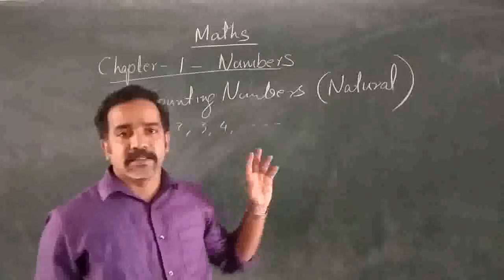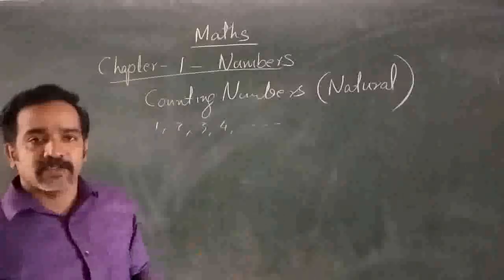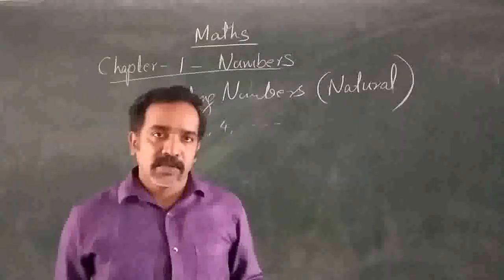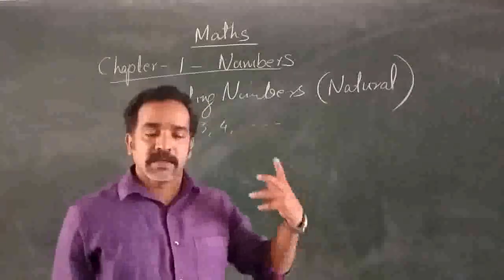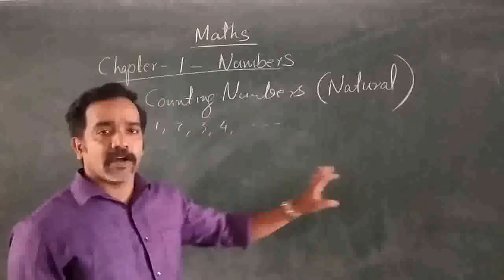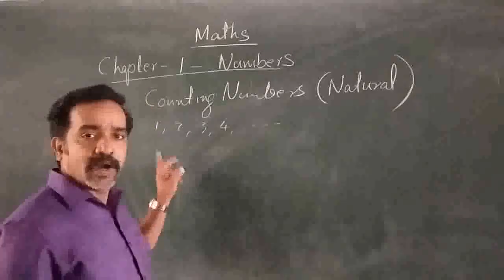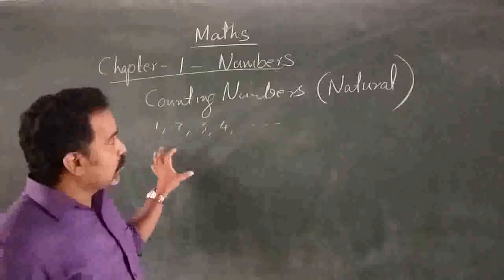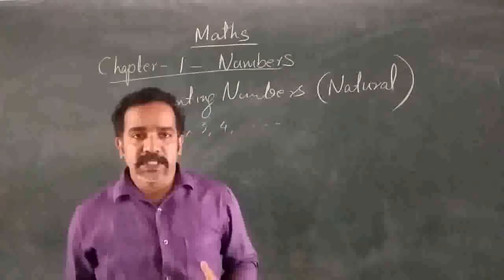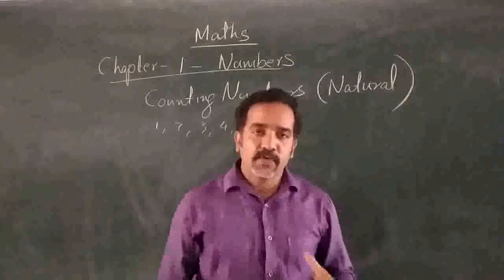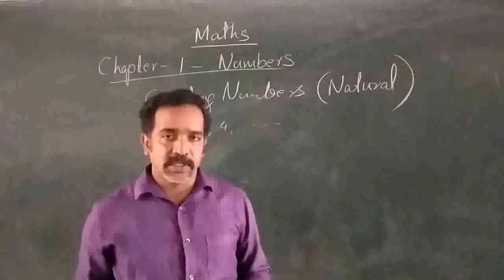It is endless, infinitely it is going on. Because of that, any big things we can count using these natural numbers. The least one is 1. Now let us see how can we create numbers, and how we are reading the numbers.